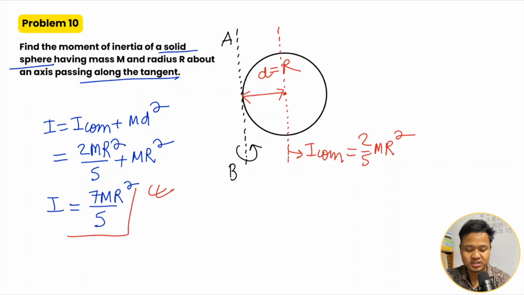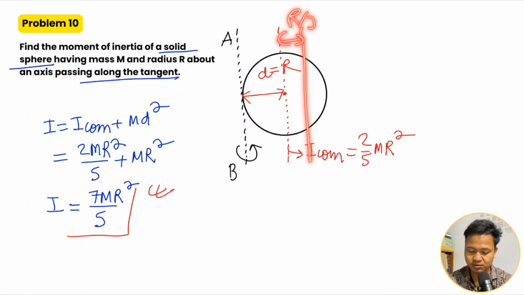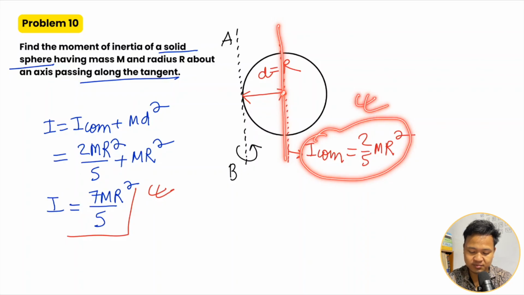With this theorem you can find the moment of inertia anywhere on the solid or rigid body. Suppose at a distance of R by 4, the formula is the same: the axis passes through the center of mass, so I_COM is the same.